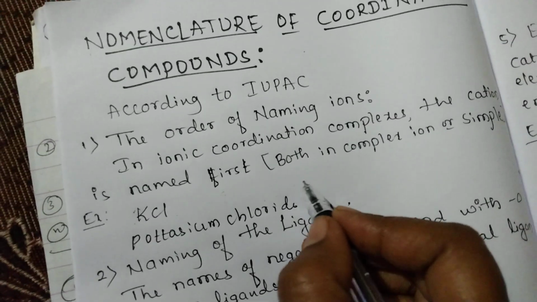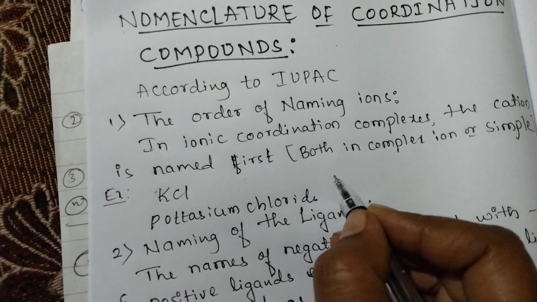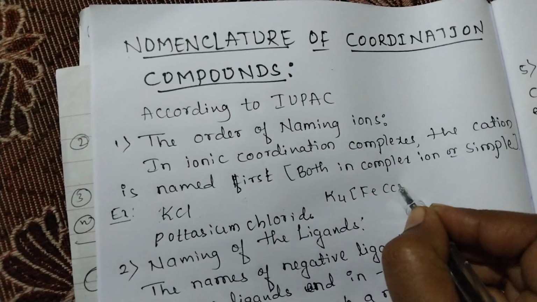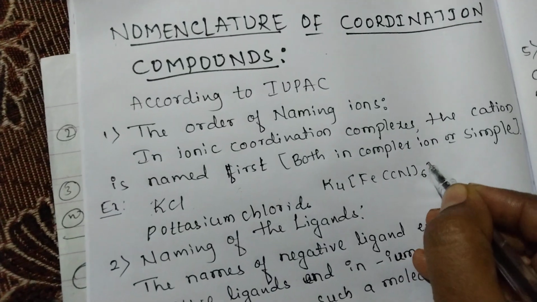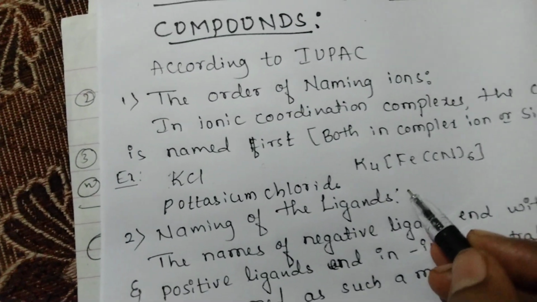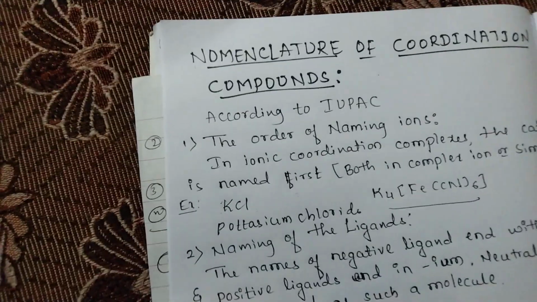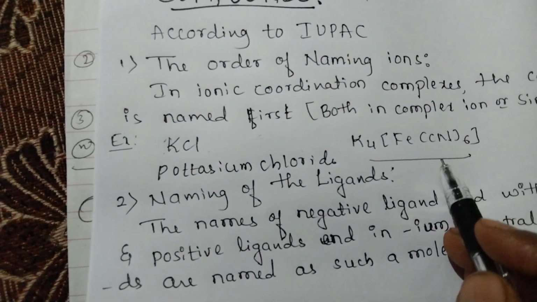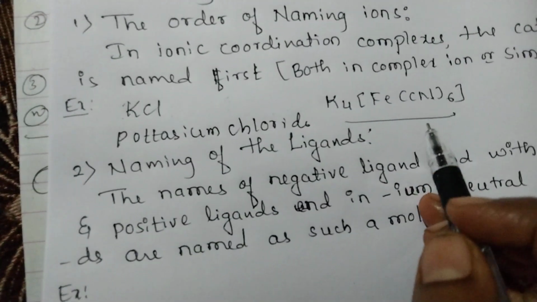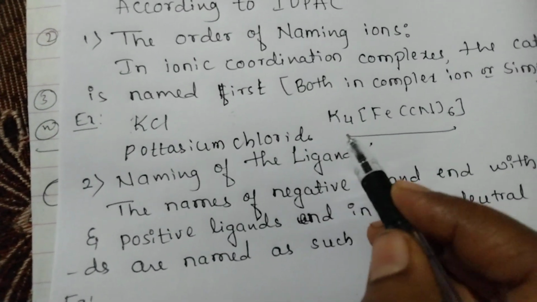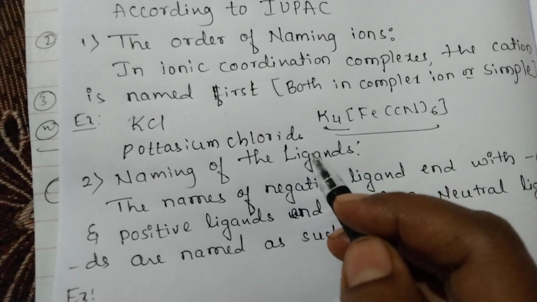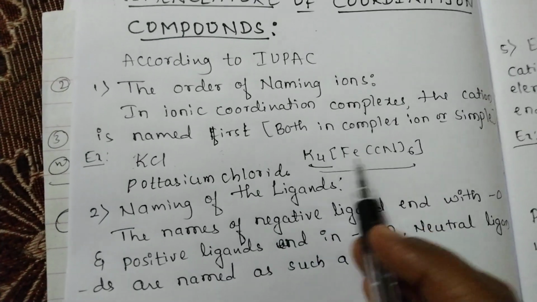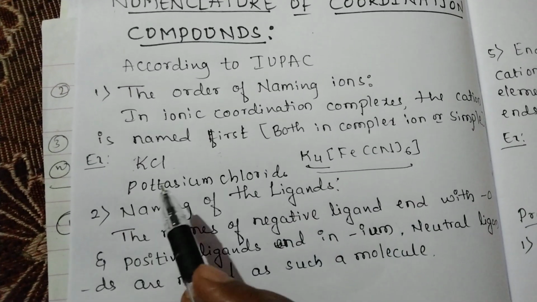Similarly, consider a complex compound, K4[Fe(CN)6]. This is one of the complex compounds. Here also the name of this complex is potassium hexacyanoferrate. Here also we are considering the name potassium. So, whether it is a simple salt or a complex salt, first we have to name the cation.